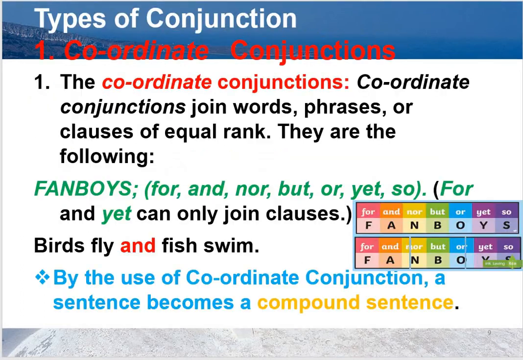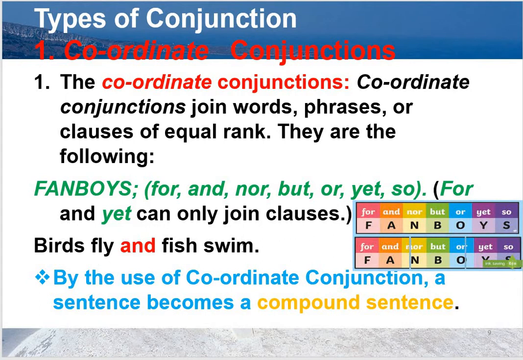Now we discuss three types of conjunctions. First is coordinate conjunction. Those conjunctions which create coordination. The coordinate conjunctions join words, phrases, or clauses of equal rank. They are the following: fanboys. You should memorize this word fanboys. For, and, nor, but, or, yet, so. And same has been presented in the form of picture.